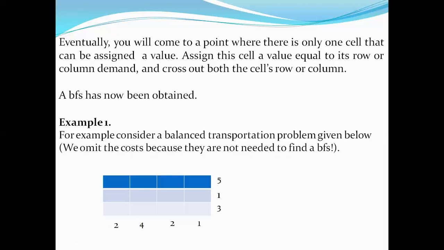So let's have a calculation here, in the same problem: 5 plus 1 plus 3 is 9, and here 4 plus 2 plus 2 plus 1 is 9, and hence the condition is balanced.